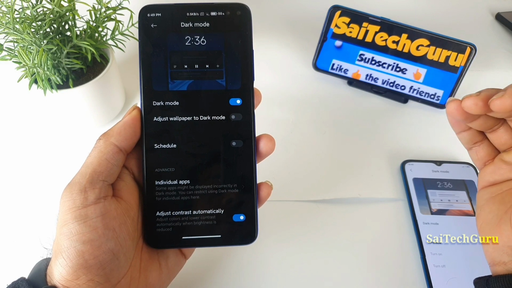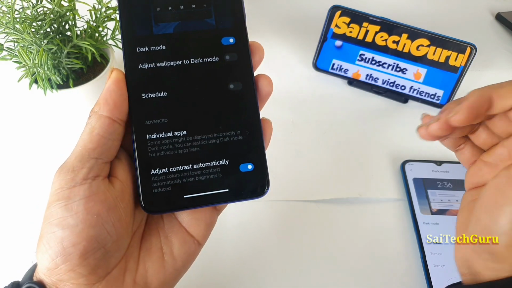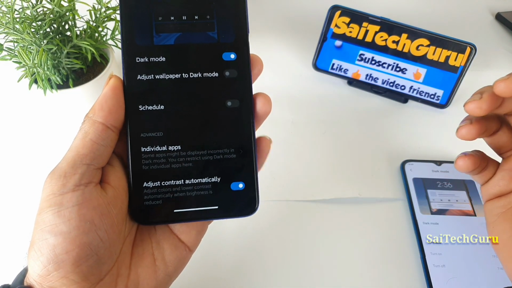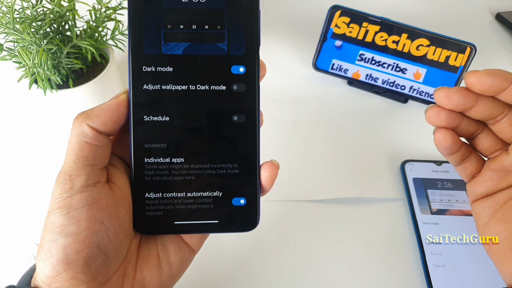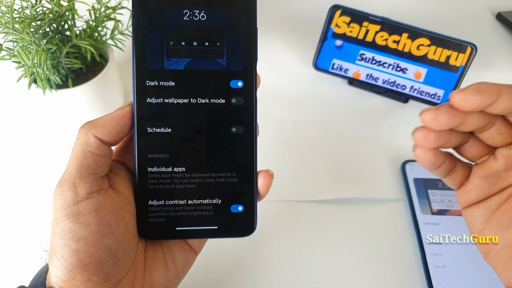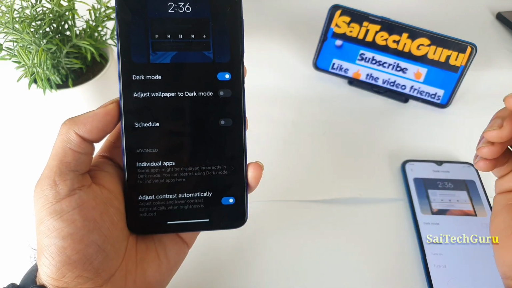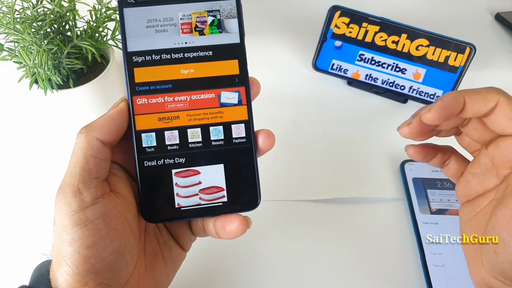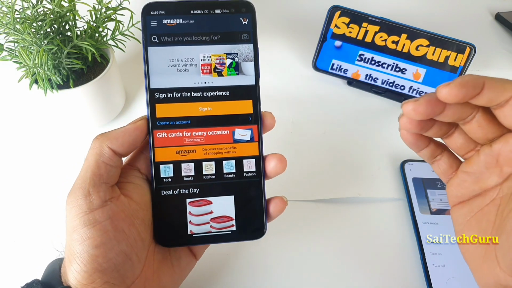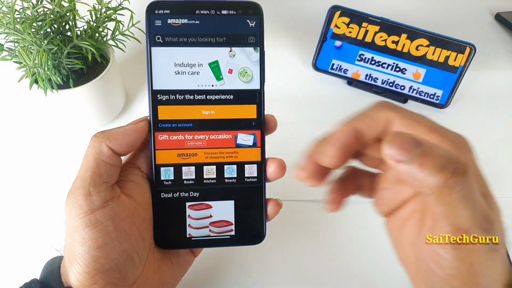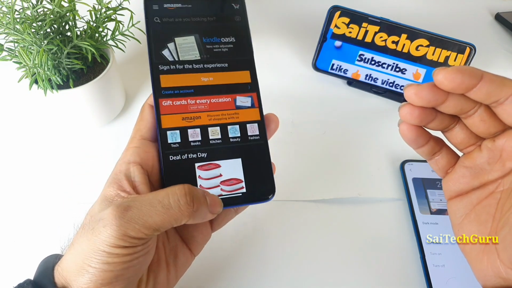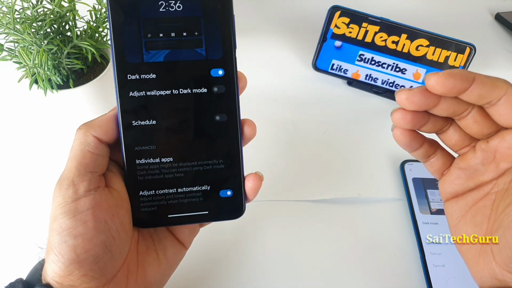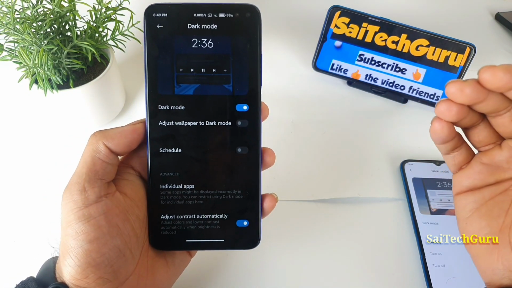Next is adjusting the contrast automatically. In a few applications, if there are any issues with the contrast, like text not being detected in the dark mode, when you enable this, all the text and images should look pretty good and pretty neat. You should not have any kind of issues. So if you are facing any kind of contrast issues with third-party applications, then it's better to enable this last option. That's another good advantage here.